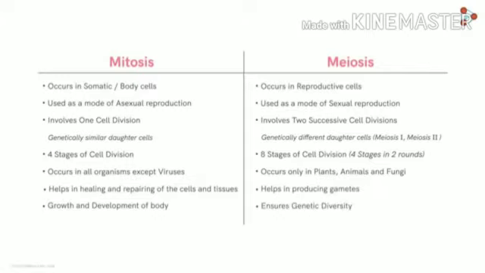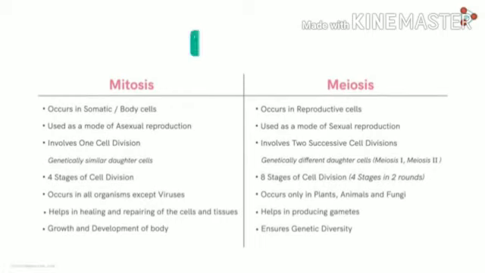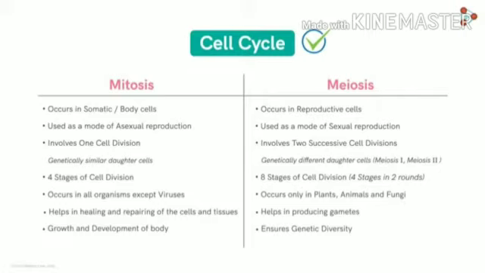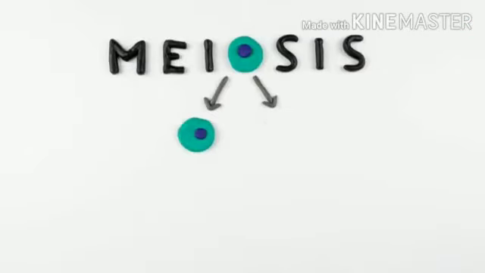In the case of mitotic cell division, it's equational because the chromosome number remains fixed, but in the case of meiotic cell division, it's reductional because the chromosome number becomes half. For growth and development of the body, mitotic cell division is there, and for ensuring genetic diversity, for production of sperm and egg cells, or during gametogenesis, meiotic cell division is there. So these are the differences between mitosis and meiosis.